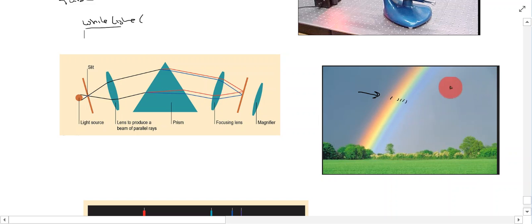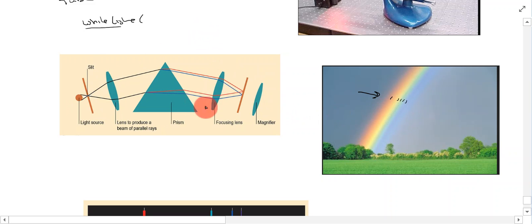What's happening is the white light from the sun is passing through the sky, and the rain droplets in the sky are acting like a prism. They're splitting up the white light into its constituent different wavelengths, and we see these different wavelengths of light as different colors, the colors of the rainbow.